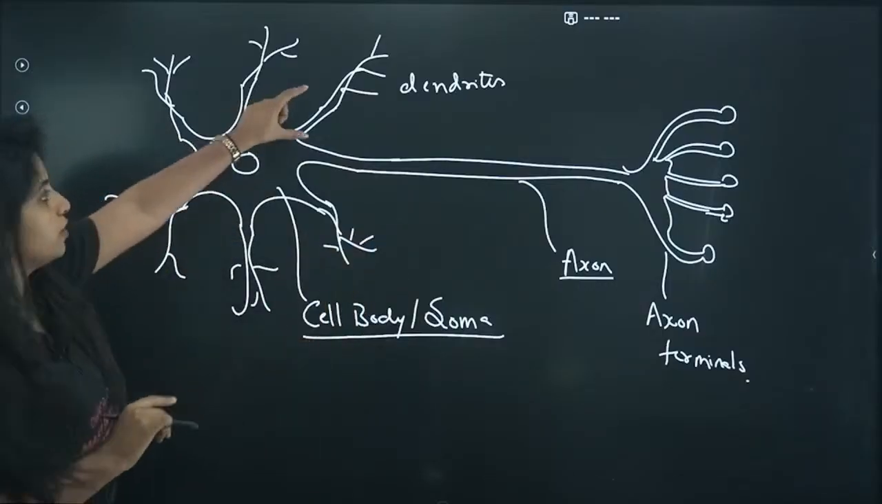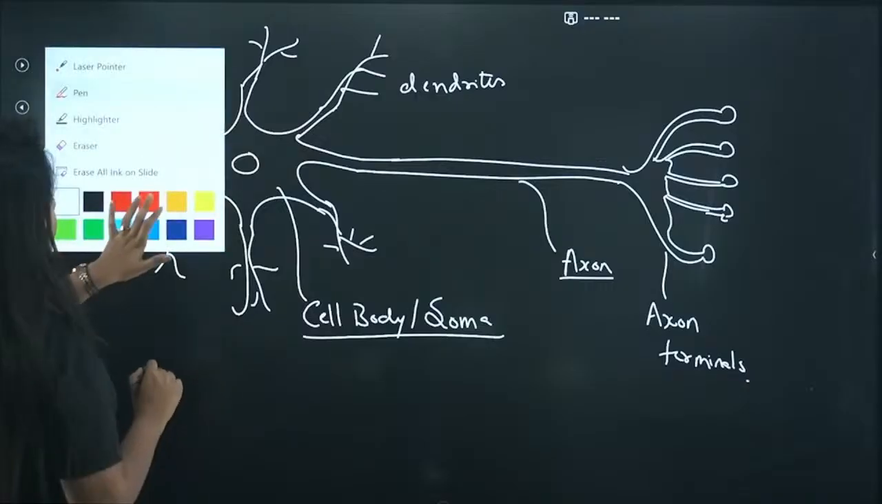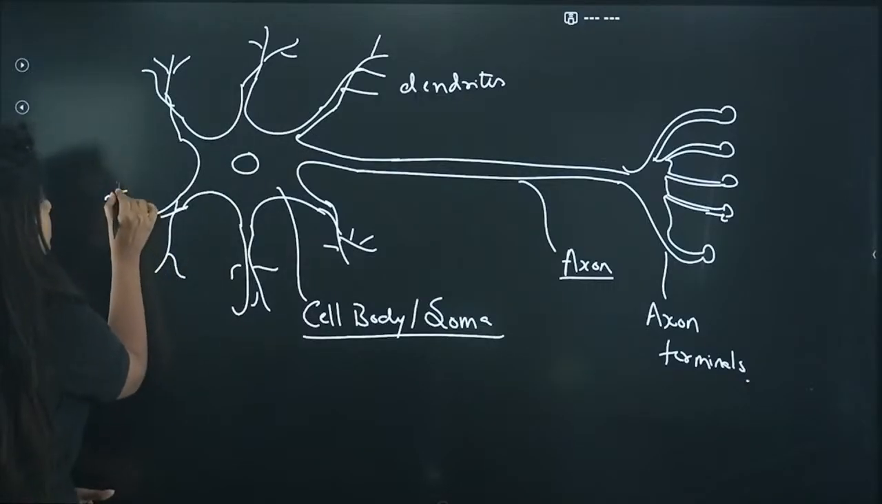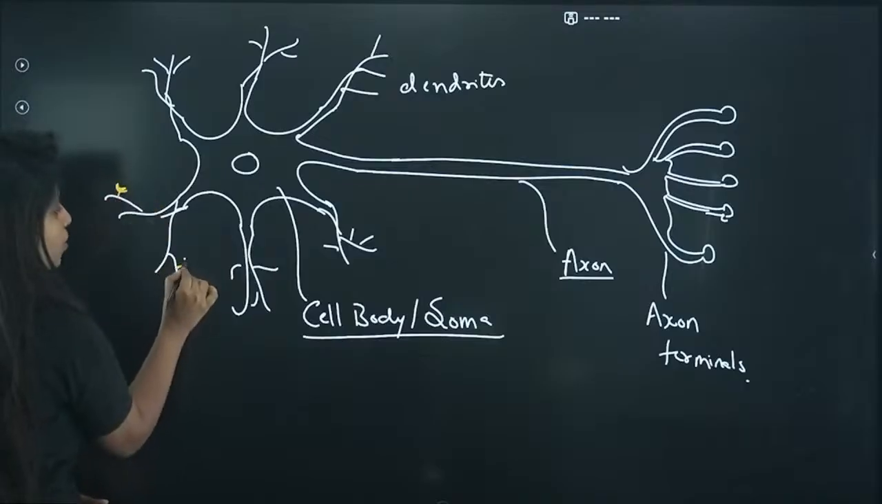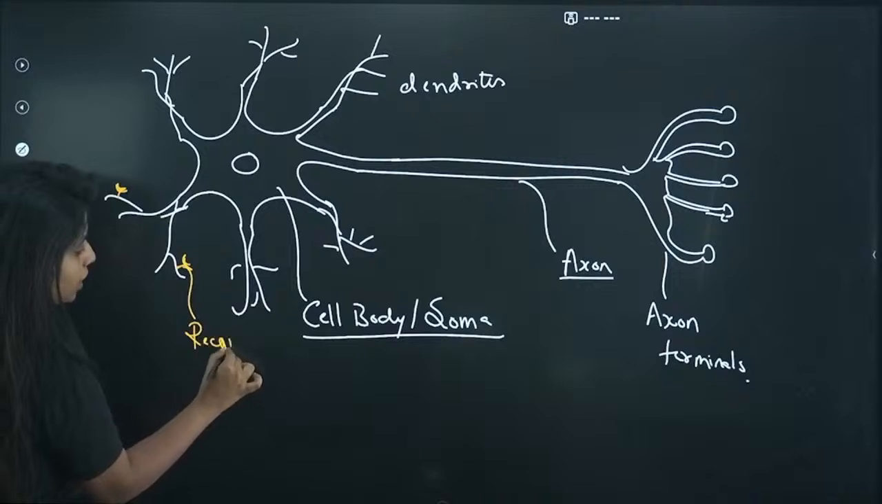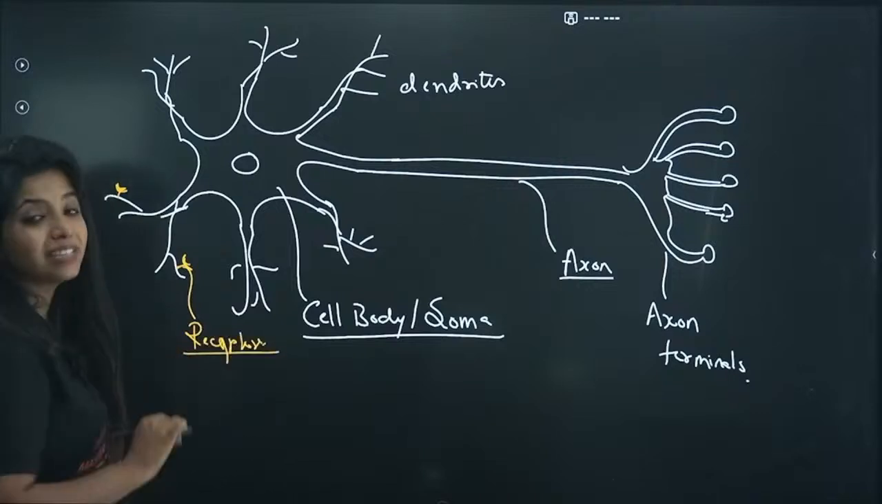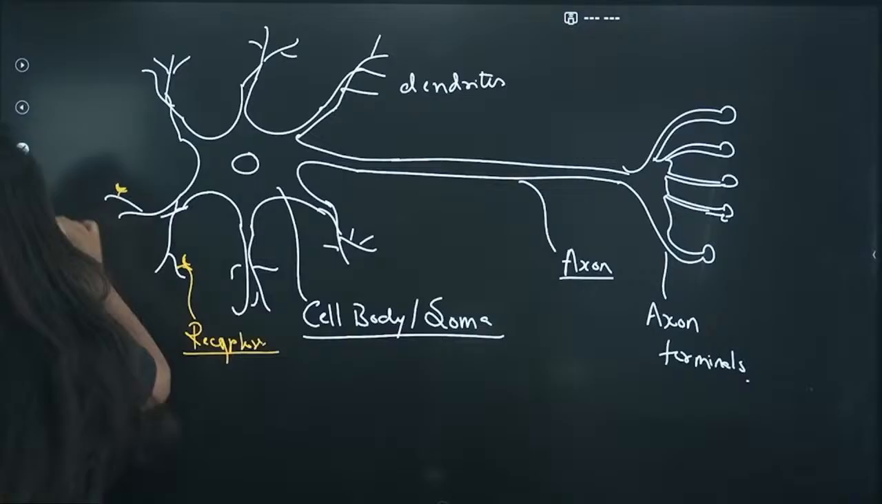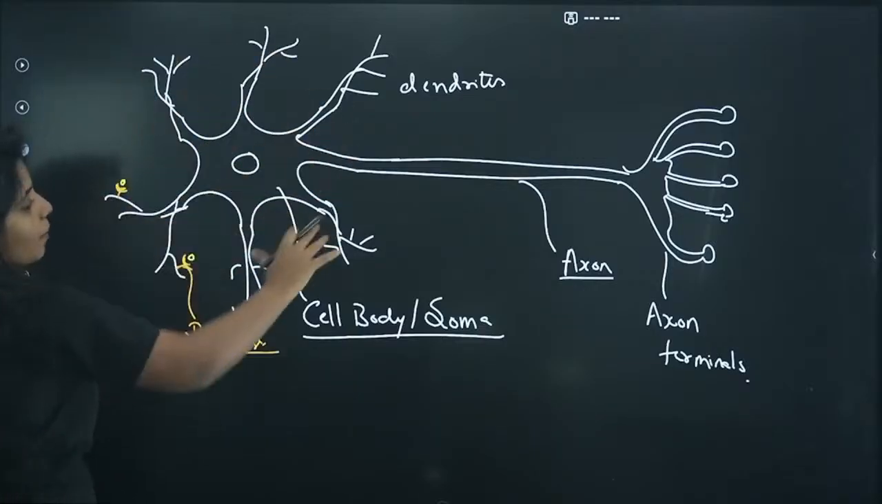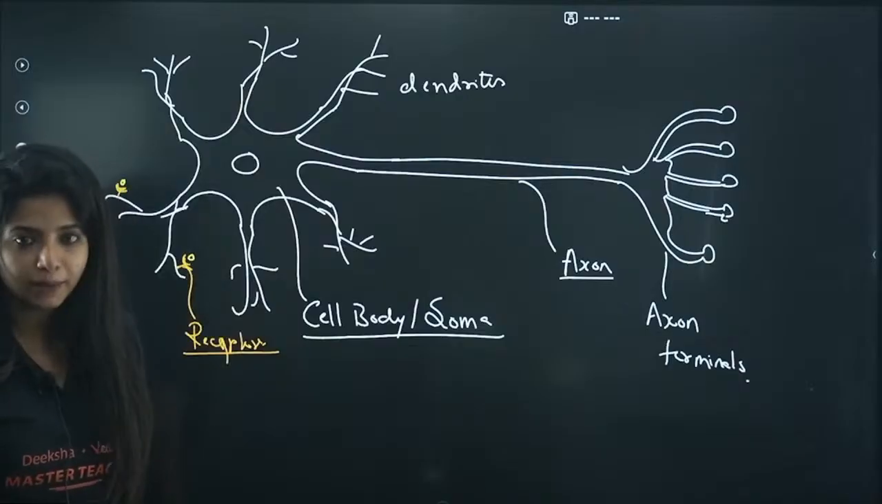The tips of the dendrites, my dear children, have certain things on them. You call these receptors. These receptors are going to receive something, some chemicals. Suppose a chemical came and bound over here. The same thing happened with all the other dendritic tips as well.